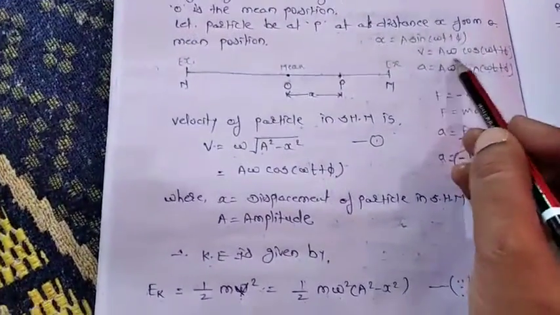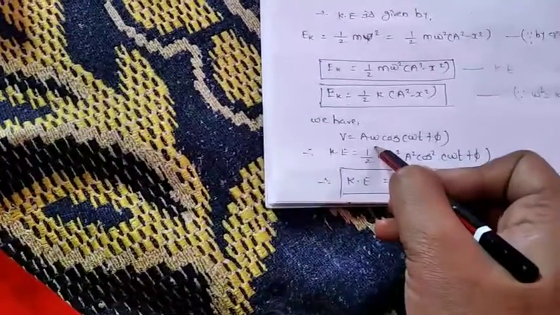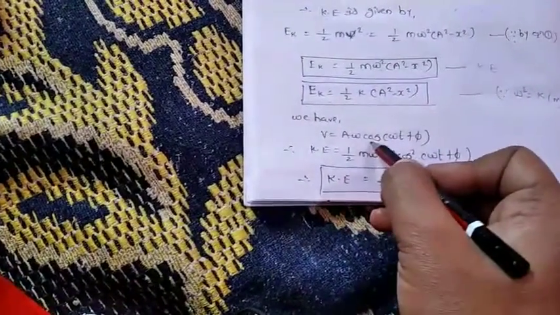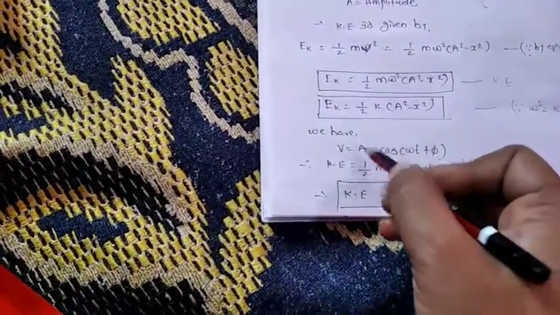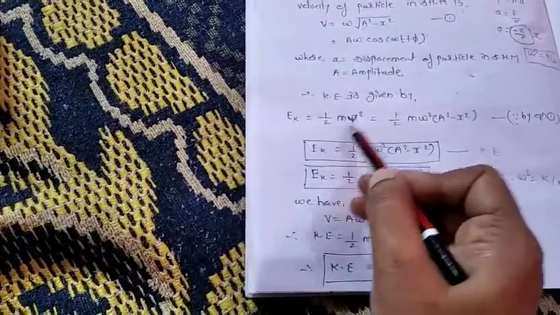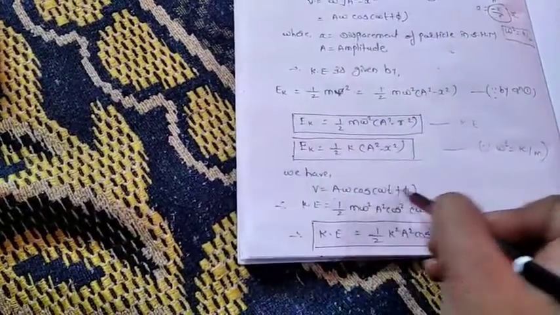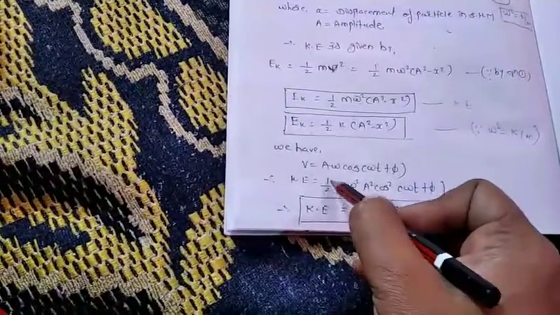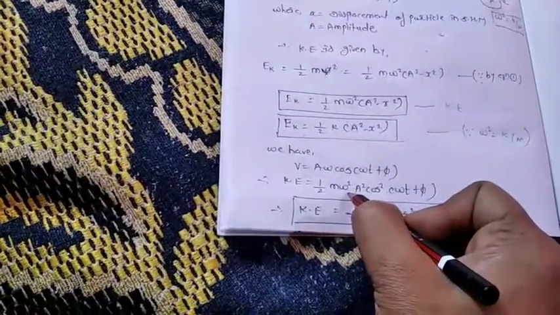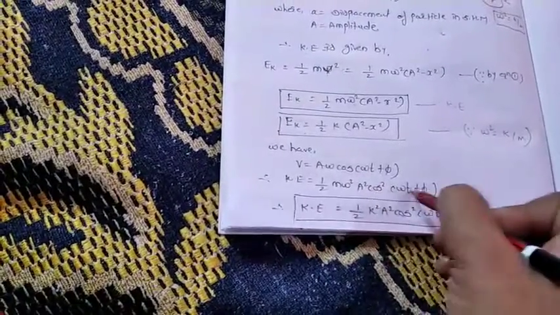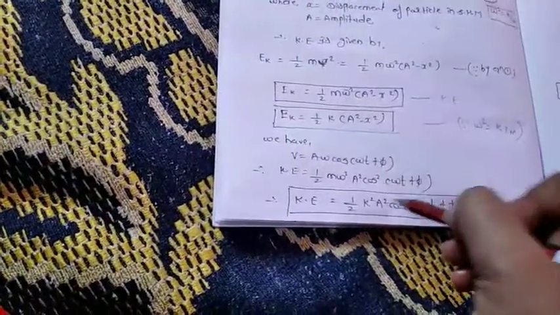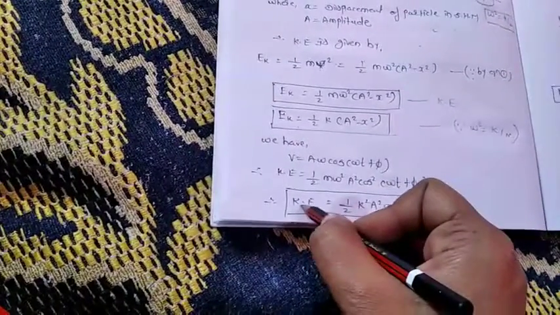Now as we have the velocity v, I have written earlier that v is equal to a omega cos of omega t plus phi. For the SHM, the velocity is equal to a omega cos of omega t plus phi. Use that formula here, in 1 by 2 m v square. If we put this value instead of v, then the equation becomes 1 by 2 m omega square a square cos square of omega t plus phi. That is the kinetic energy.